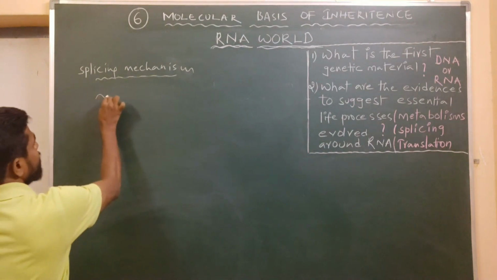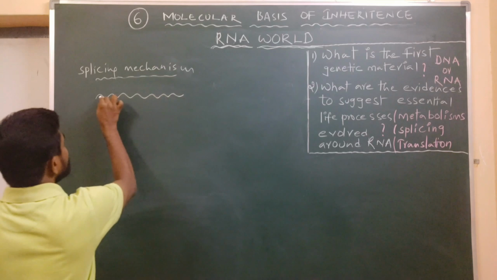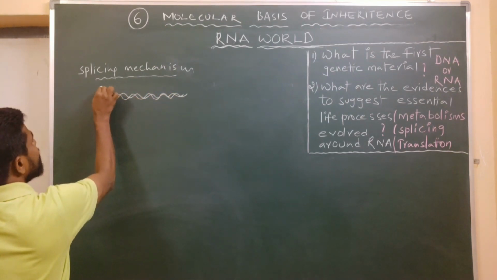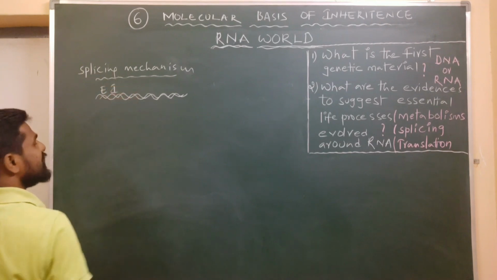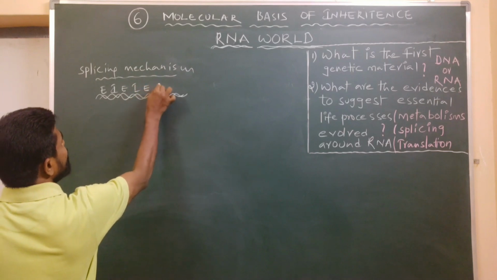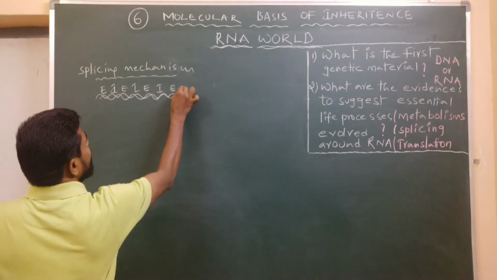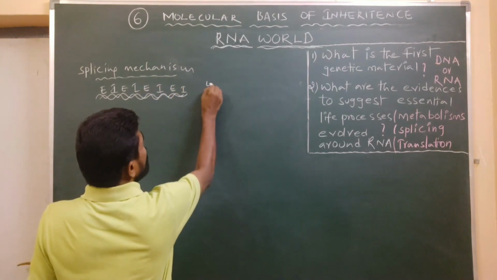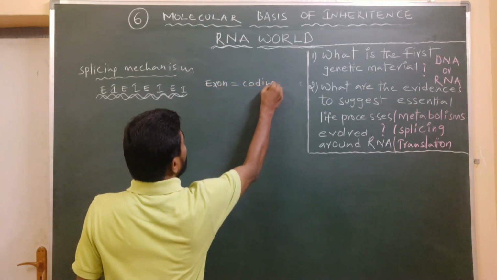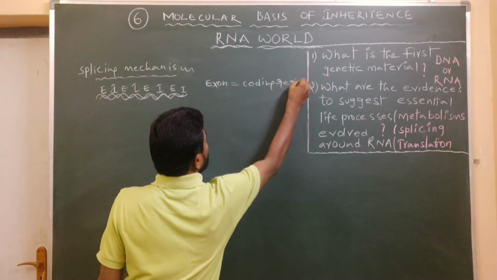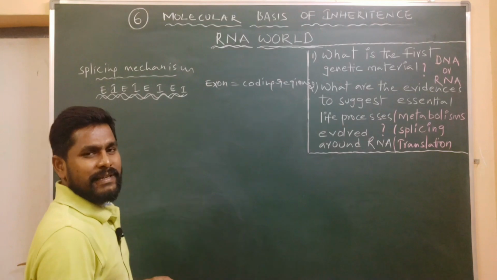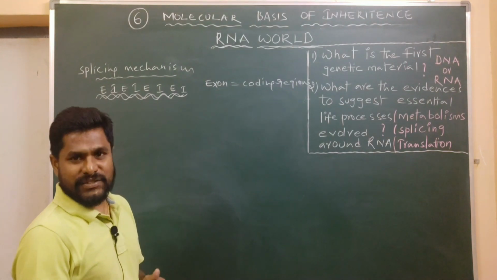Say, this is a DNA molecule. This DNA molecule consists of both coding regions, exons, and non-coding regions, introns, alternately: exons, introns, exons, introns, like this. Exons are the coding regions, the portions of DNA which are involved in the expression of a character.